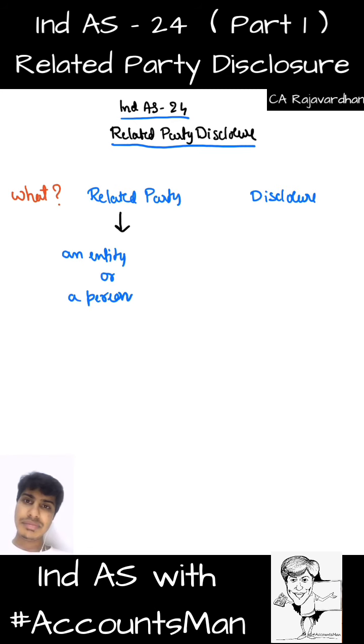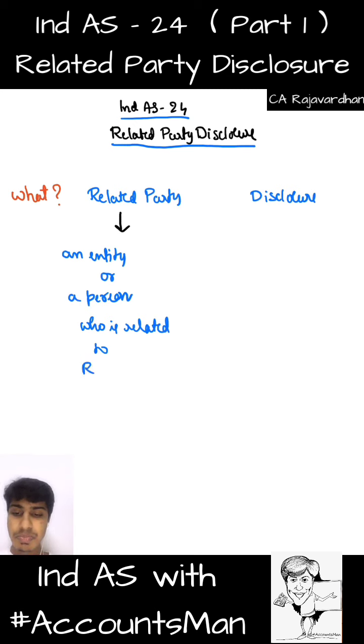It can either be a person or an entity, that is another form of person, like legal persons, maybe a company or a partnership or joint venture or anything of that sort. Persons represents humans. So a related party is an entity or a person who is related to the reporting enterprise.